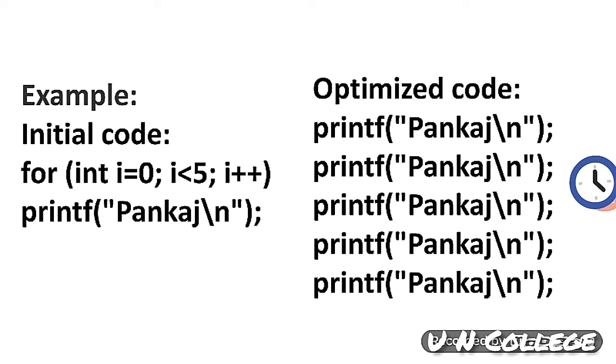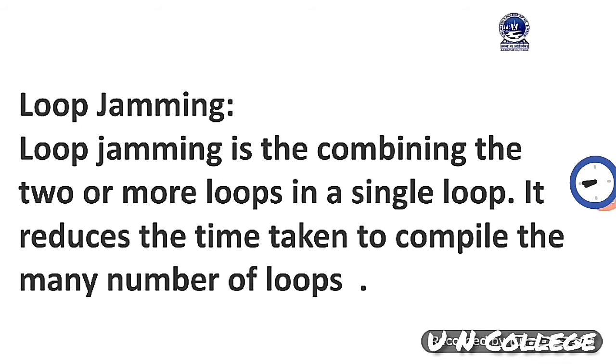If we do not use the loop and just display the output 5 times, it looks complicated because we are using 5 printf statements, but it is the optimized code. How? Because whenever you are using a loop, it uses some extra cost, some extra resources, and that can be replaced by eliminating the loop and using the code directly. In this way you can use optimized code. Okay, I hope you have got a clear concept of loop unrolling.